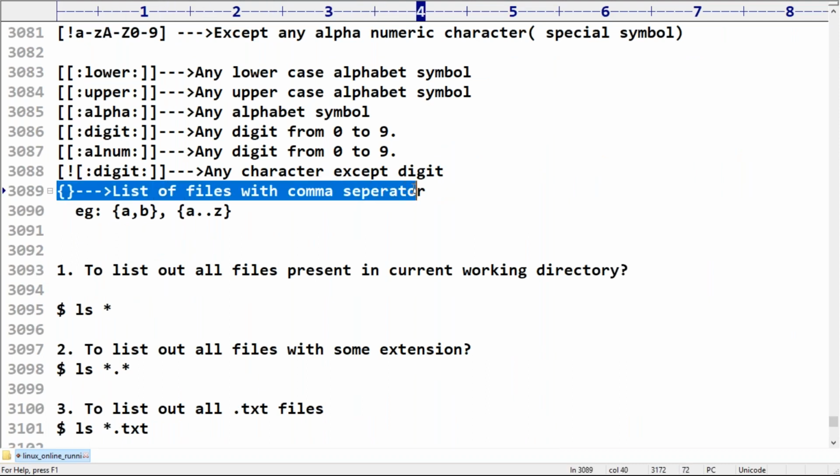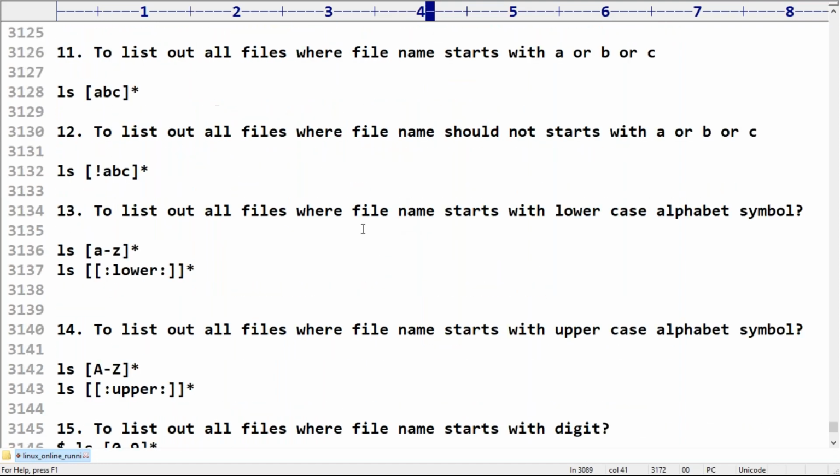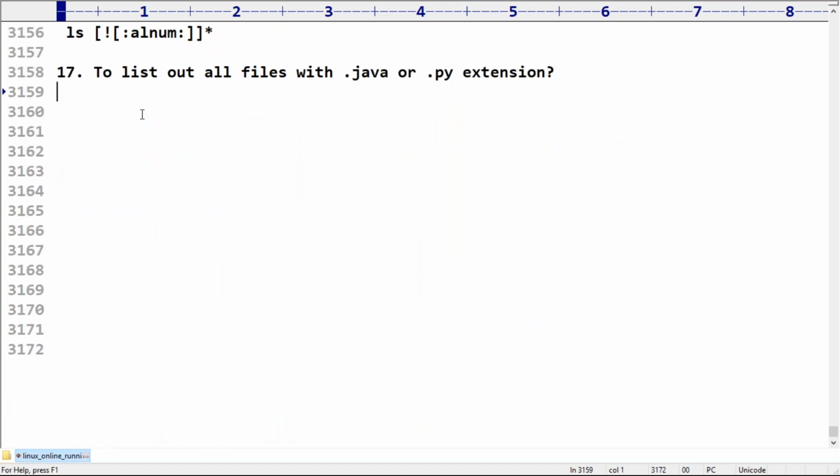List out all files with a comma separator. Now what I have to take is ls, star dot java, next star dot py. It is going to list out all dot java files and all dot py files also.